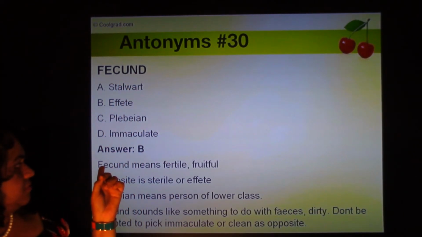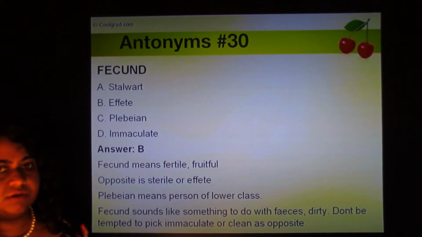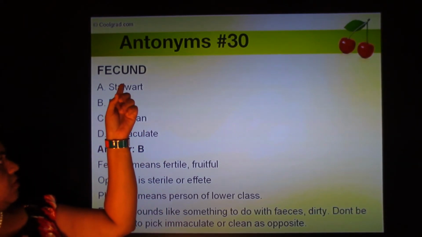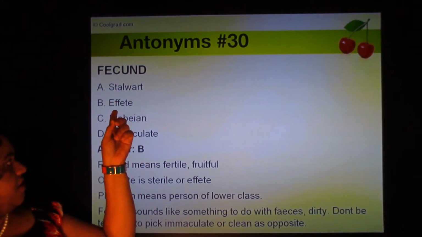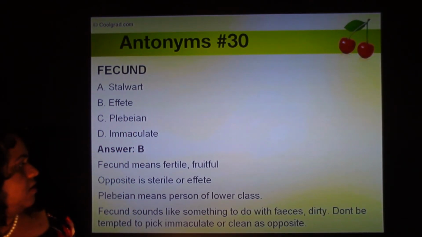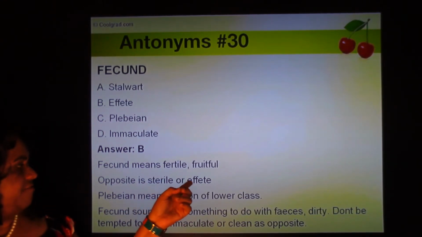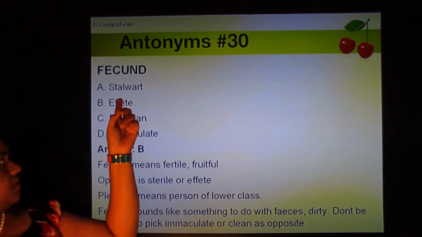Fecund. Fecund means fertile or fruitful. So the four options are stalwart, effete, plebeian, and immaculate. The opposite of fertile is sterile, or effete over here.